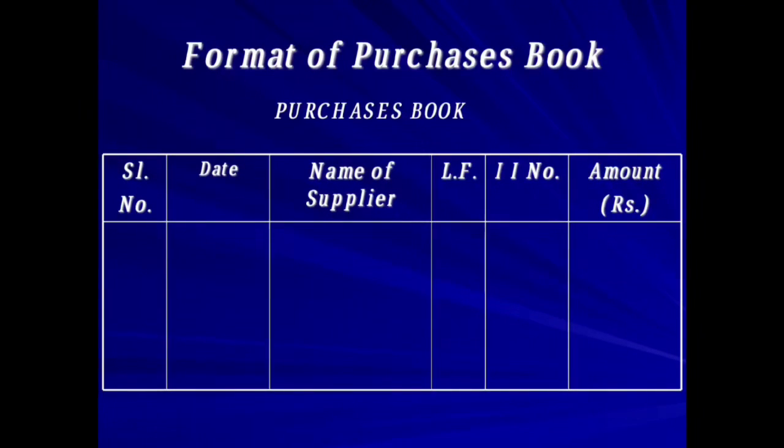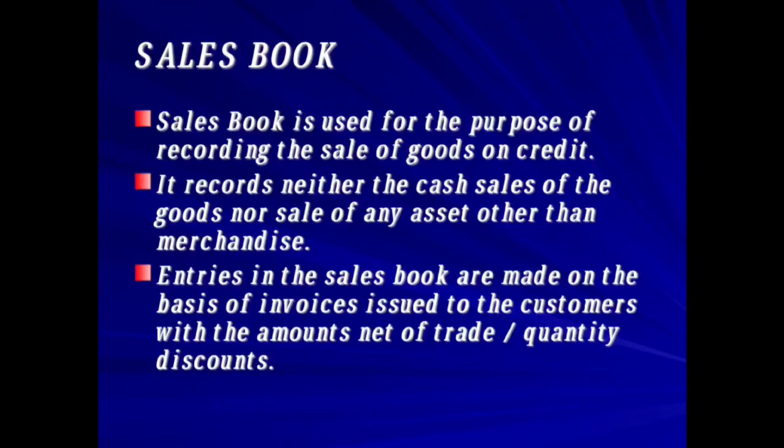Then the second book which we are having here, sales book. Sales book is used for the purpose of recording the sales of goods on credit. Means only credit sales you can record in our sales book. If it is cash sales, directly you are going to record it in the cash book, not in a sales book here. So whatever sales we have done on credit basis, that will be recorded in a sales book.